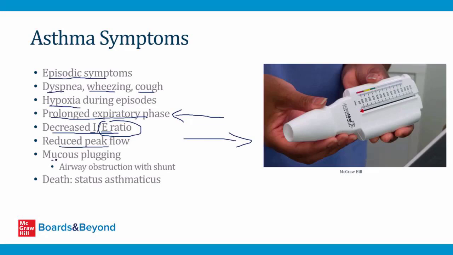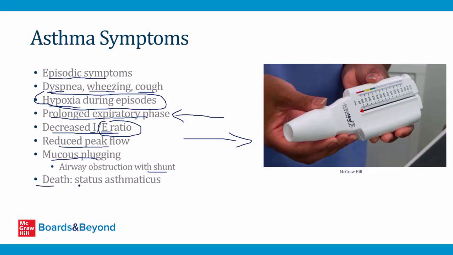Patients with asthma can produce mucus, and this can potentially plug up the airways. If that plugs up the airways, you will have areas of the lung that are not getting any ventilation, but they can have blood flow. And this can lead to shunting, and that's one of the reasons that hypoxia and hypoxemia can develop during episodes of asthma. And then it's rare, but you can die from asthma.